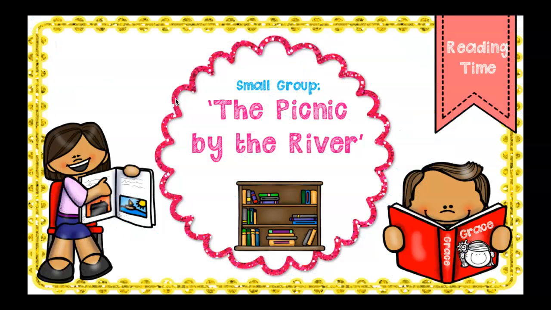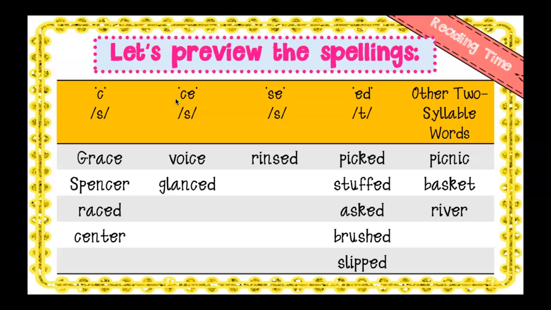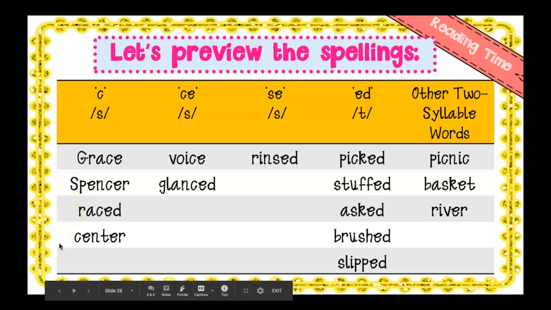Okay, moving on to our story, The Picnic by the River. Today's story is about some surprise visitors that show up at Grace's family picnic. Now before we read, let's look at our spellings. We have words spelled with the letter C that make the S sound. Grace, Spencer, raced, and center.